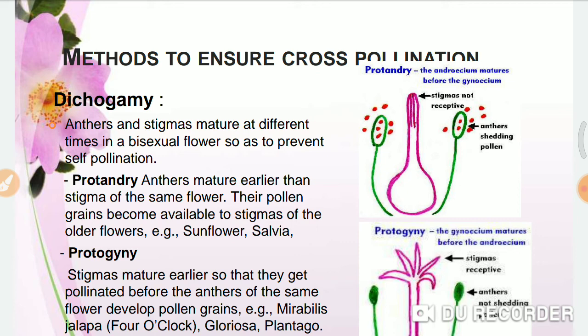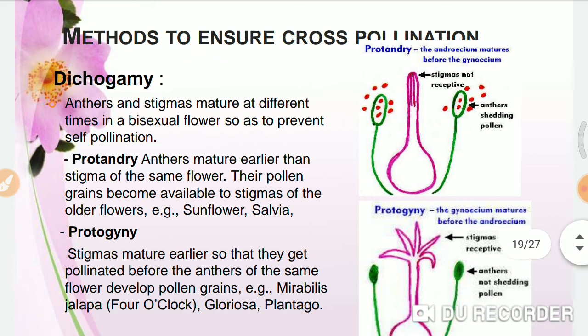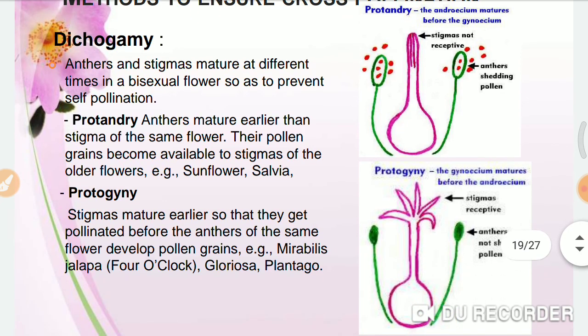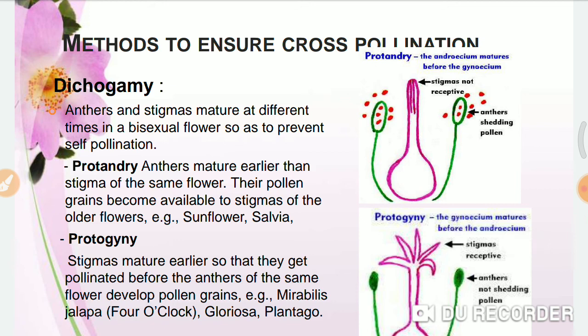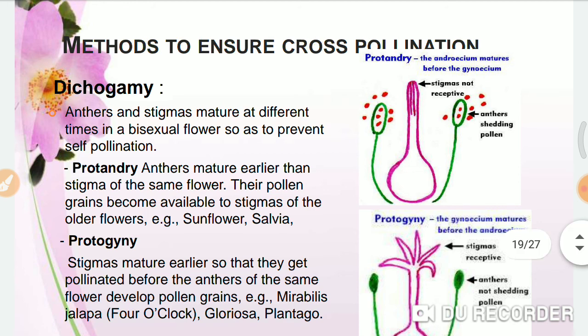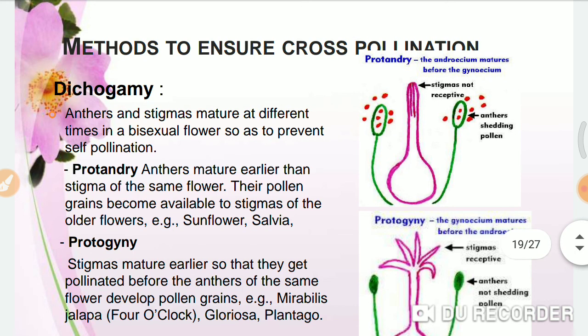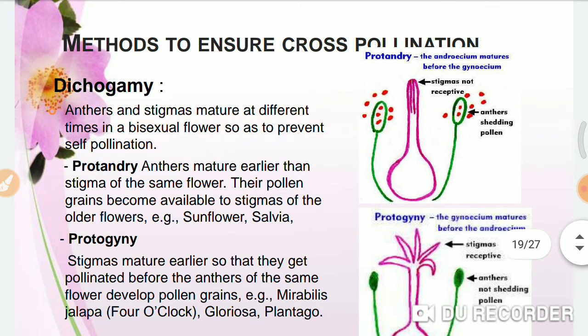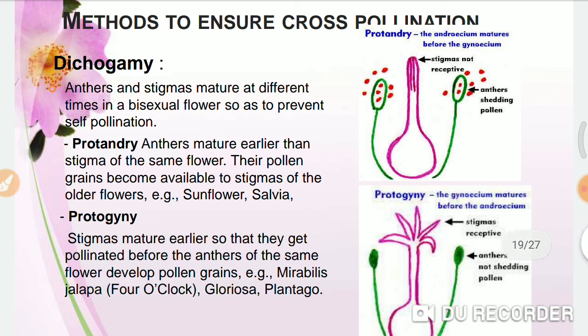As you have known, in self pollination, the offspring, whatever plants are forming from these plants, are genetically similar. So there is no chance of genetic variation. But if you go for cross pollination, there are chances, because pollination takes place from one flower to another flower of a different plant, of the same species or different species. So there is a chance of genetic variation. First we'll see dichogamy. In dichogamy, what happens is the androecium or the gynoecium